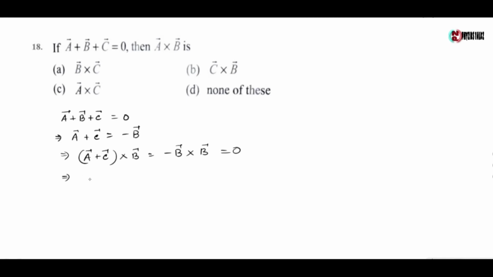So it gives A cross B vector plus C cross B vector equals 0, which gives A cross B vector equals minus of C cross B vector, which equals B cross C vector. So A cross B vector is equal to B cross C vector. So the correct option is option A.